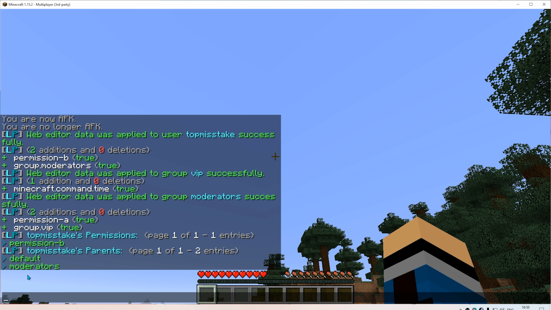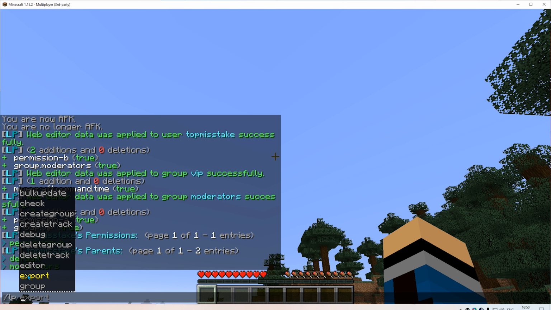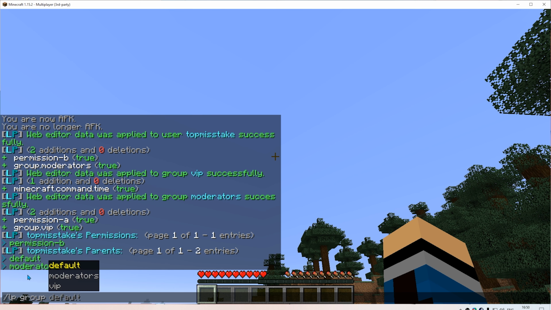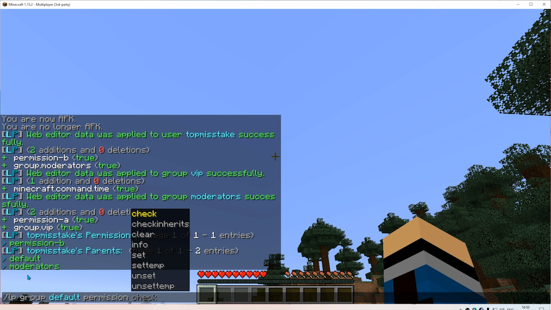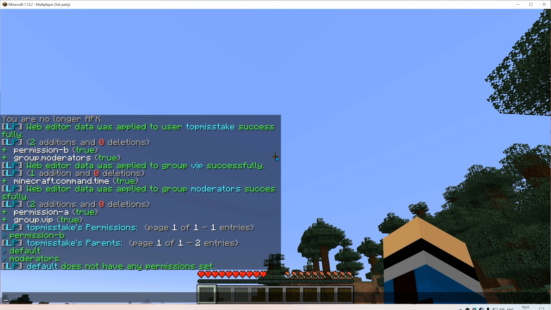And now I'll need to list both the permissions of default and moderators. So I have to do group default permission info. As expected, it doesn't have any permissions. Now what about the moderators?